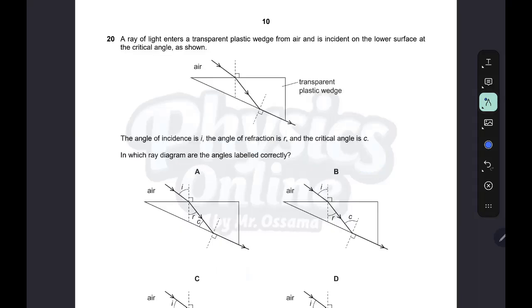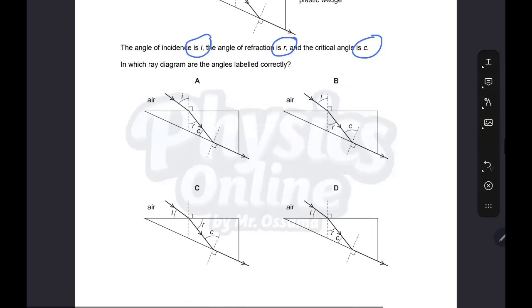A ray of light enters a transparent plastic widget from air, and is incident on the lower surface at the critical angle. The angle of incidence is I, the angle of reflection is R, and the critical angle is C. In which ray diagram are the angles labeled correctly? This is the angle of incidence, yes, and this the angle of reflection, but this is not the critical angle. This is the critical angle. Okay, this is not the critical angle. Here is incidence, reflection, and this is the critical angle.